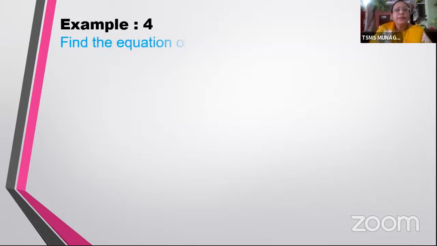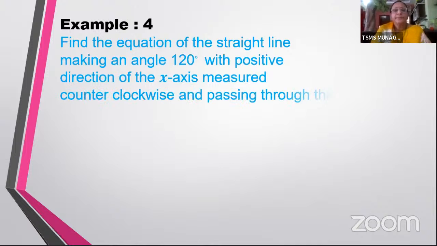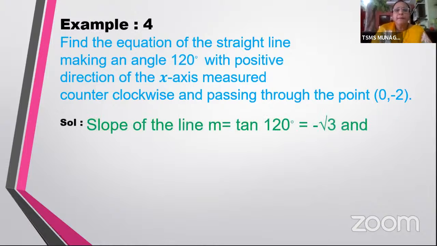Now let us see one example using this form. You have to find the equation of the straight line making an angle 120 degrees with the positive x-axis measured counterclockwise and passing through the point 0, minus 2. Now here the slope m is equal to tan 120 degrees.